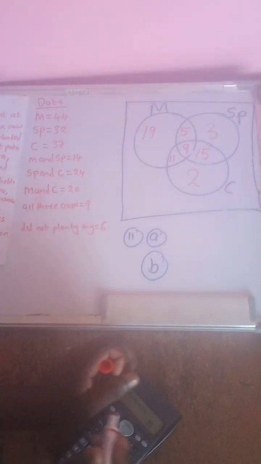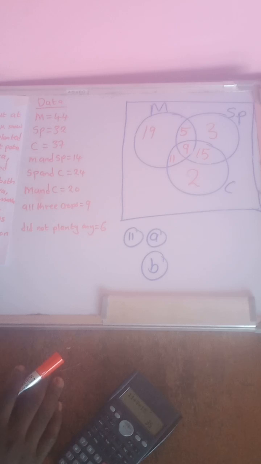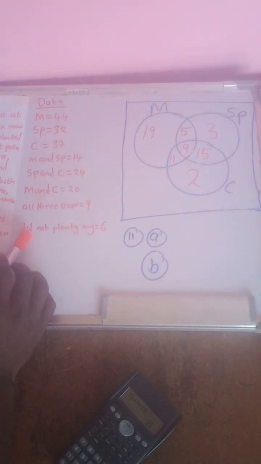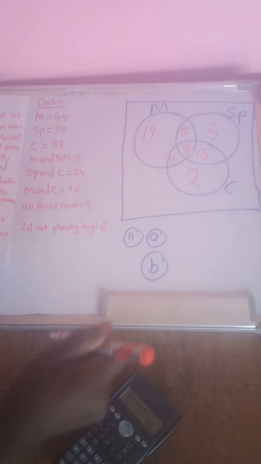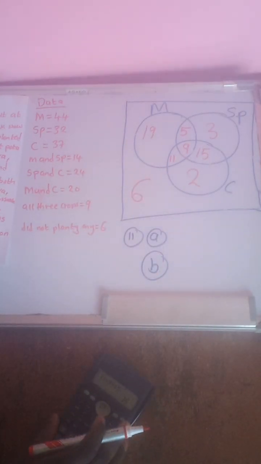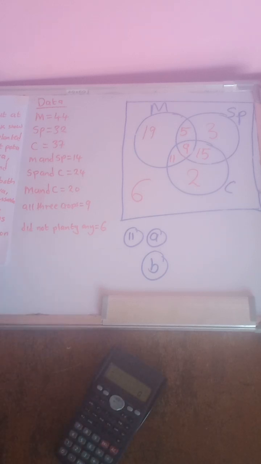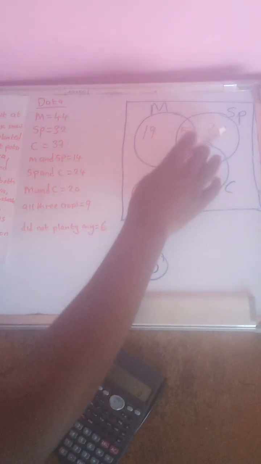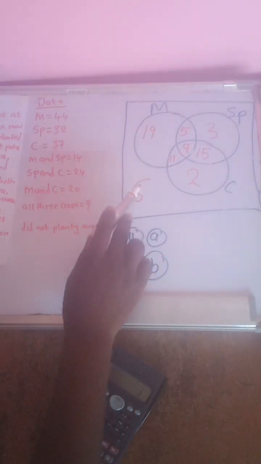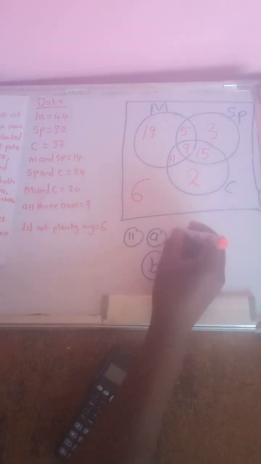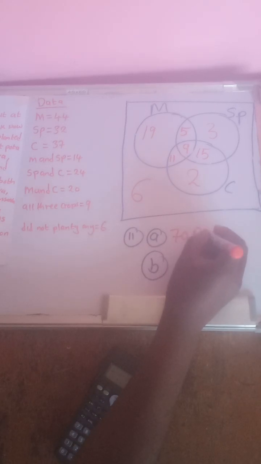Now, the last part, the least but not the last, it's the people who were there, but they didn't plant anything. So it's 6. The next part says, how many farmers were at this farm block? What does it mean? It means add everything, including this. What do you get when you add? You find that it's 70 farmers.